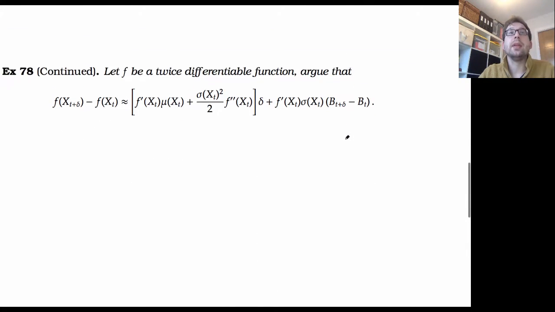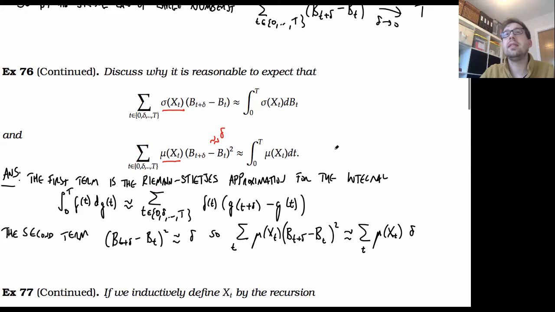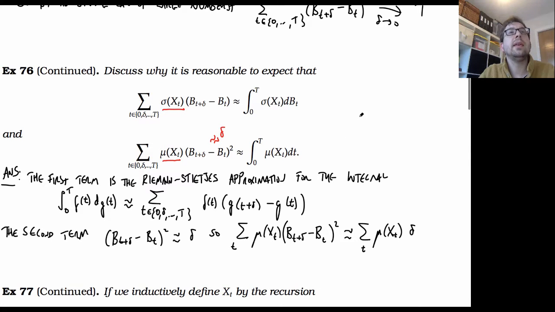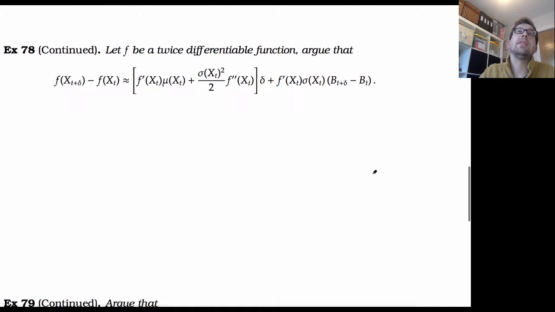Now we've given the idea of a stochastic integral, which was essentially this exercise, and the idea of a stochastic differential equation, which is this exercise. Now I want to give the idea of something called Ito's formula, which is like a chain rule for stochastic integrals.